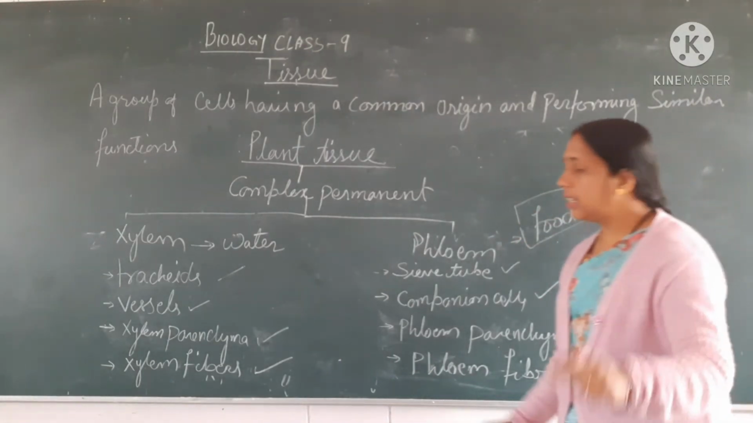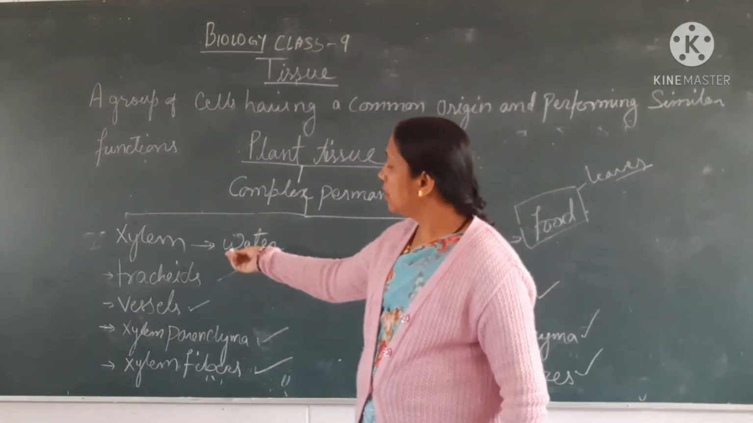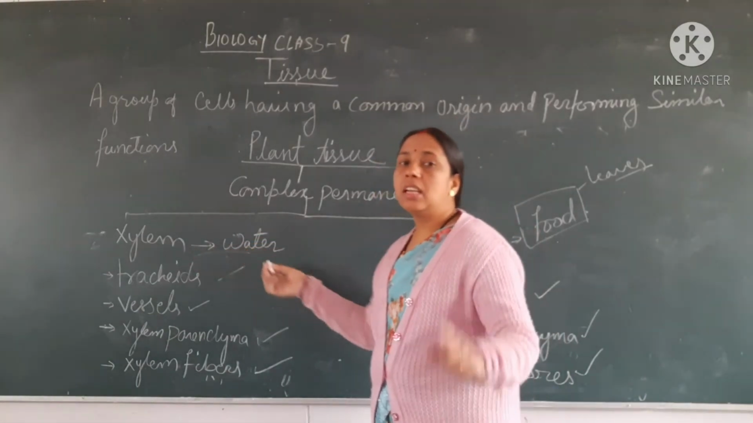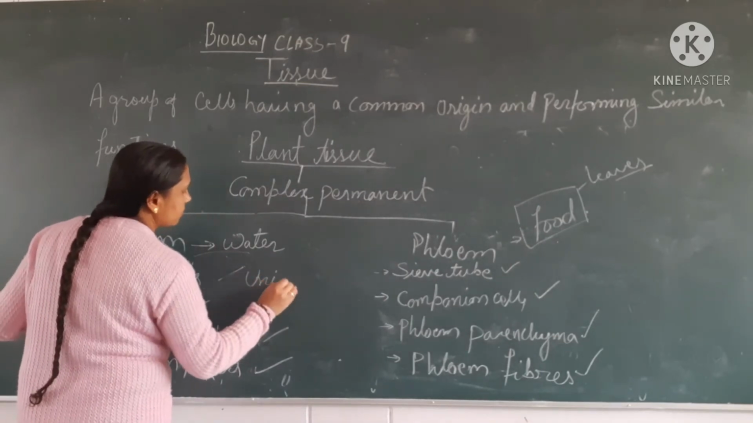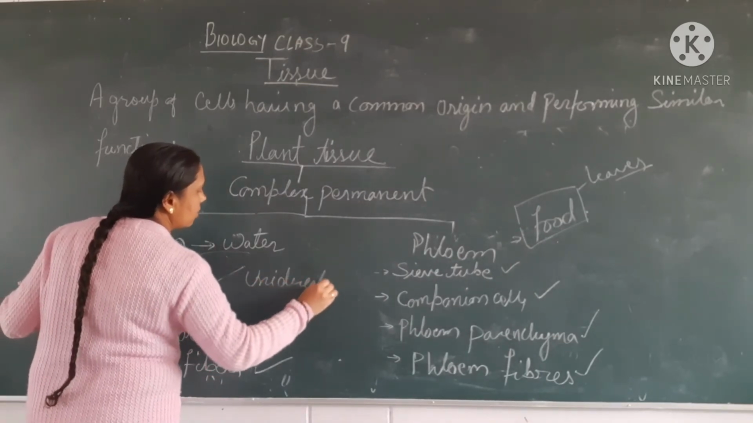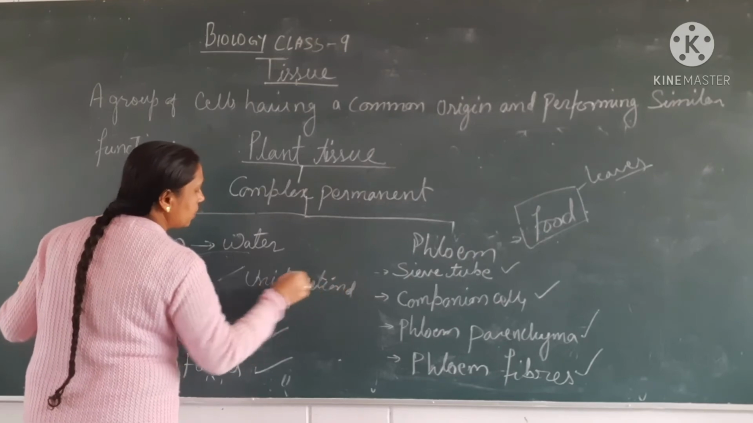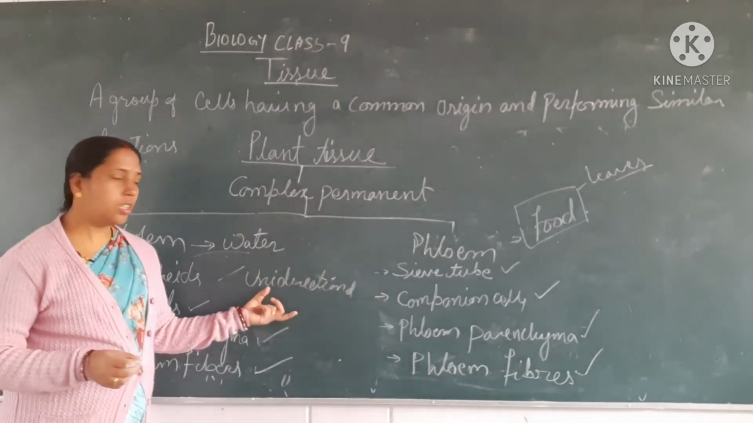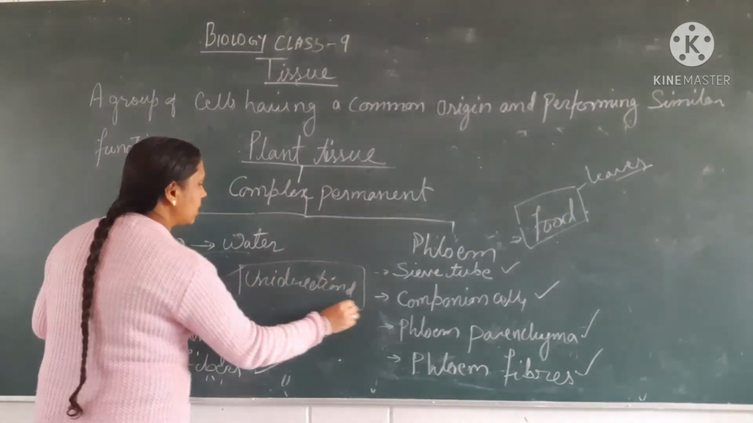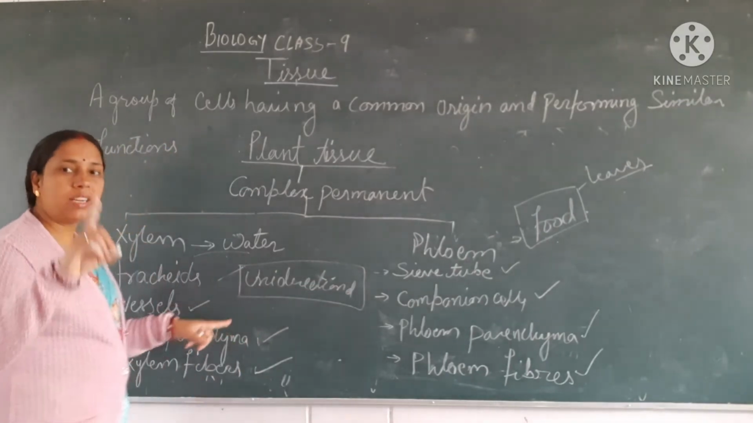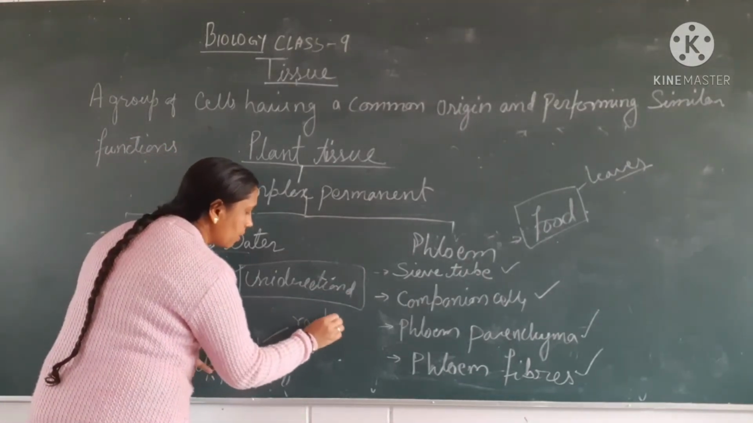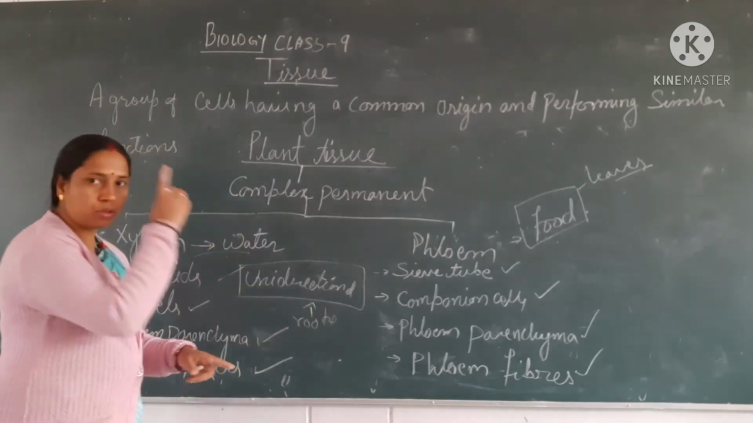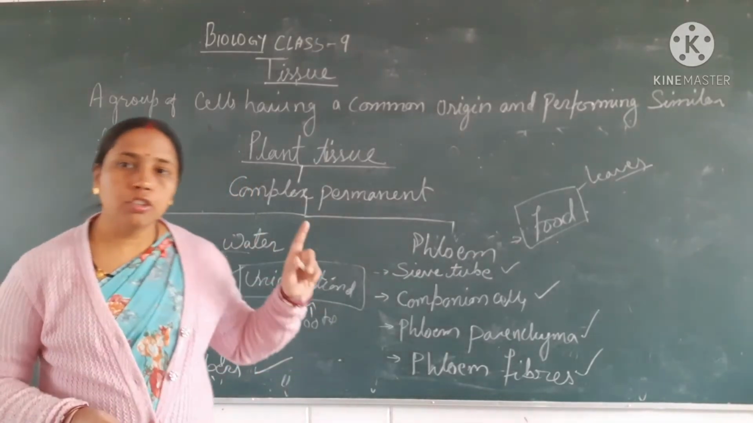I tell you one thing, the function of xylem is unidirectional. Okay, function is unidirectional, means it can move only in one direction, that is from the roots to the shoots. Okay, from root to the shoot.